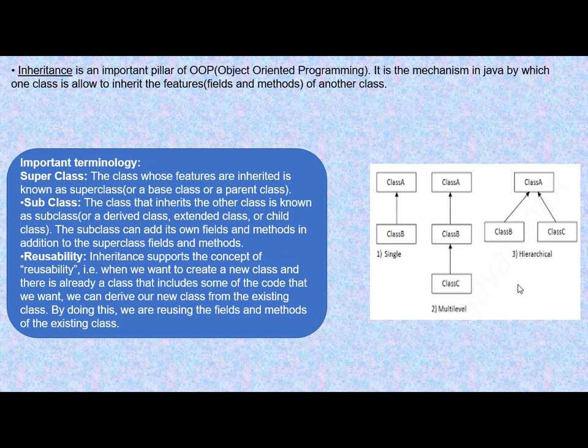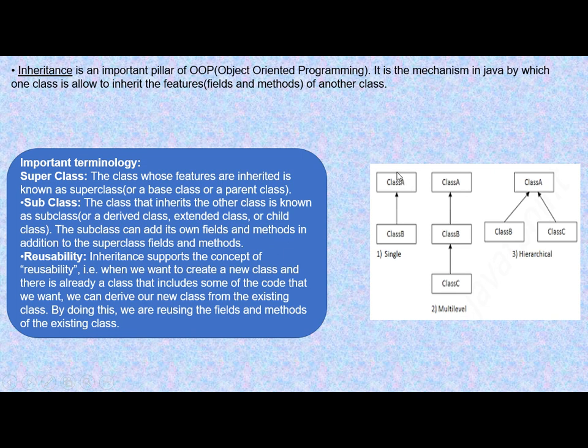This is what happens in our real life also. We acquire some features from our parents, who acquired some features from their parents. So this is what is there in Java or any object oriented programming language. This means that some features of a class can be acquired by any other class. Now here I will try to make you understand by this diagram.